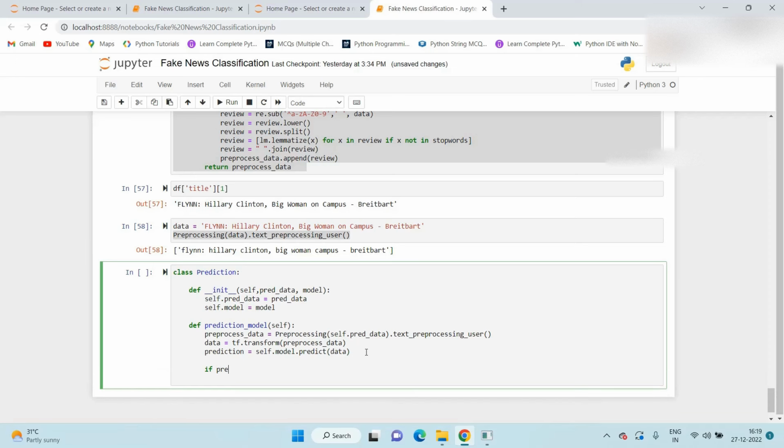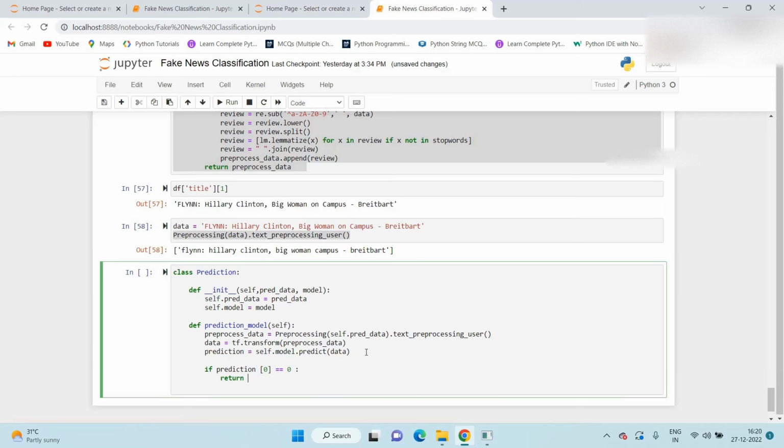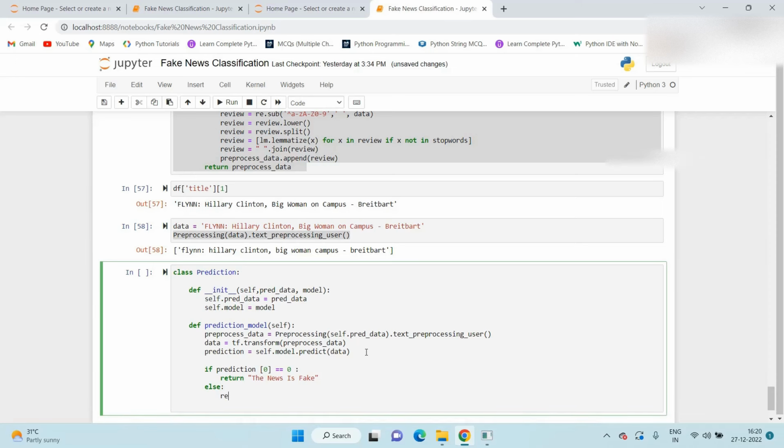So now, if our prediction of 0, if it is double equal to 0, then return the news is fake. Else, return the news is real.